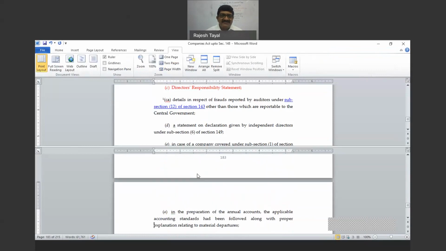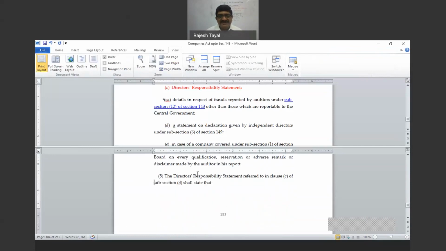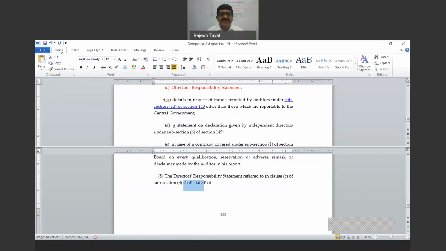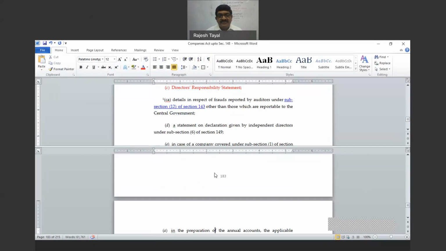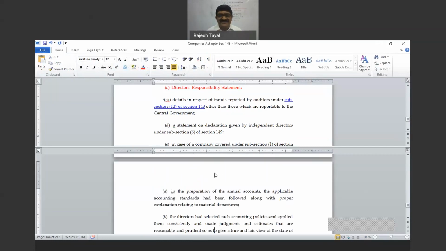This is answered in subsection 5 here, in the same section. The director's responsibility statement referred to in clause C, clause C you can see on the upper side of subsection 3, shall state that. So shall state is there, right? That is compulsion, that it should be there. See the sequence. Here the sequencing is not correct. What sequence should be? That I'll tell you later on.